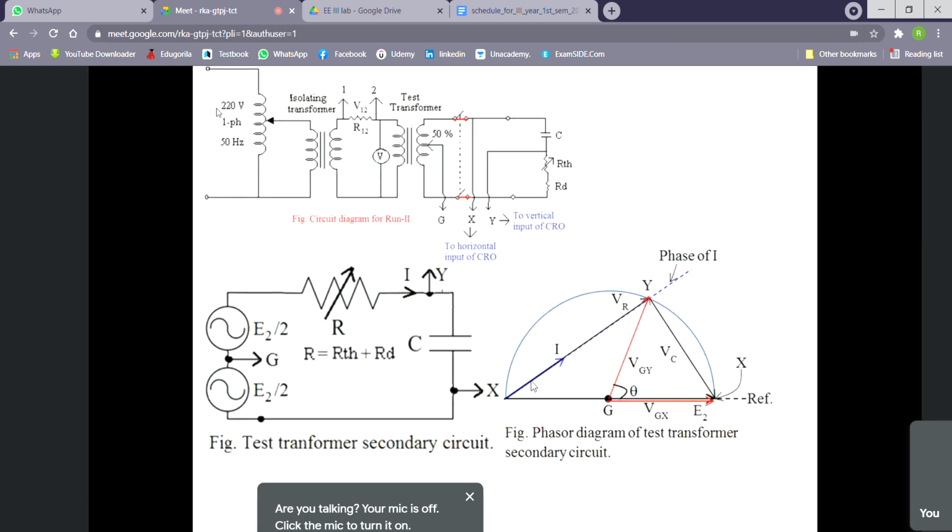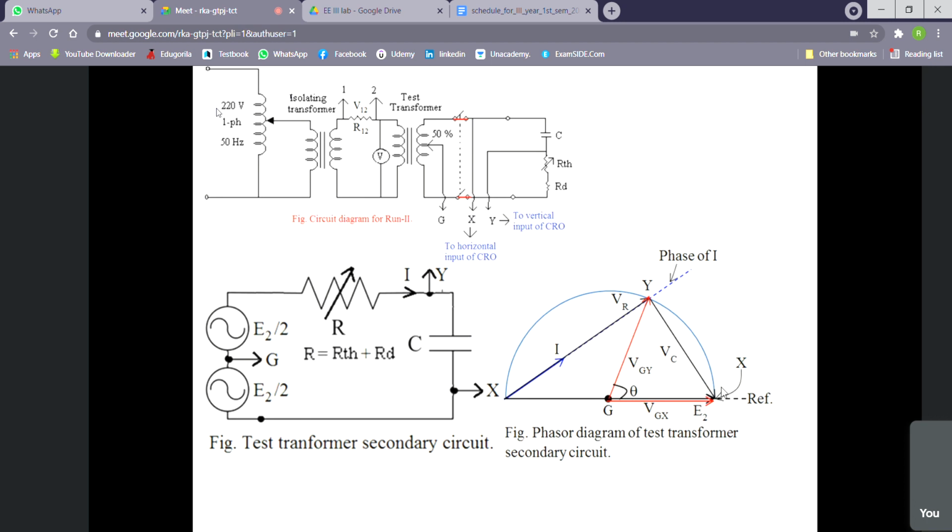So this is the phase of I or phase of VR. So VC is 90 degrees out of phase. Now if we want to identify this Y point, Y will be in between VR and VC. So this point will be Y, so we can mark it here. And the X point is at the end point of the VGX. Okay, so VGX is this one, this is G. So this is the X. So this is the VGX, or X is the tip of VC. So that's why it is X, right?